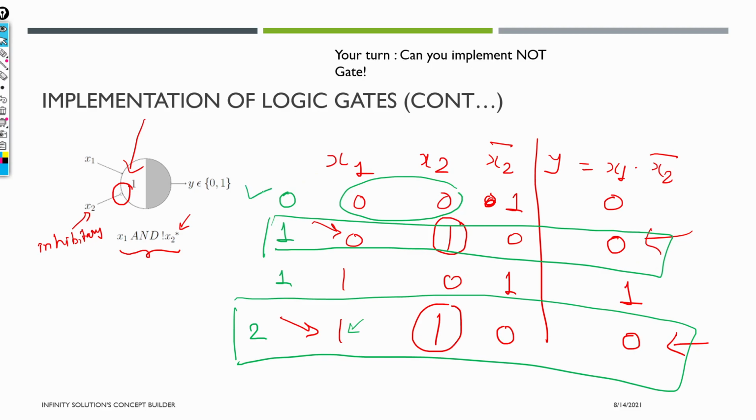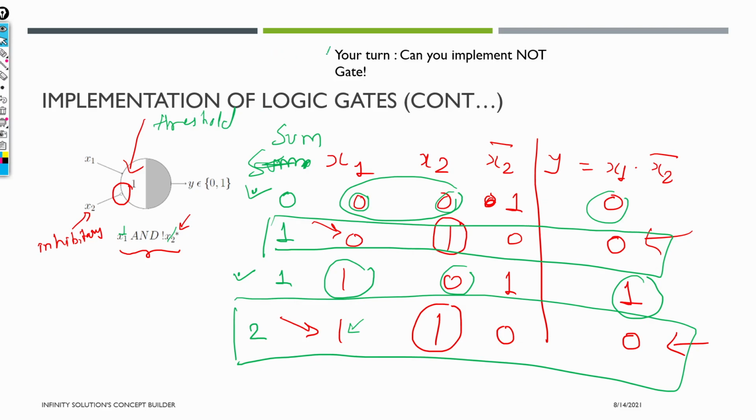So what matters is this 2 thing. Yeah, so this 2 thing matters. So what we are getting when x1 is 0, this is summation. Okay, let me just write that this is summation thing, sorry, SUM. Now when x1 is 0 and x2 is 1, we are getting 0, and in this case, when x1 is 1 and x2 is 2, we are getting 1. So we are getting 1 in one case when x2 is 0. Yeah, so when x2 is 0, we are getting 1 as well when x1 is 1, and that's why to get this output as 1, we need threshold as 1. Yeah, I hope the point is clear.